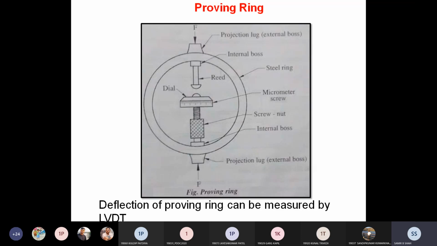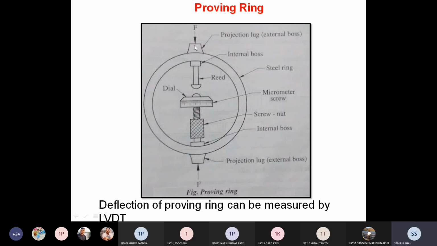I will show you briefly about the proving ring. The ring is made from steel material. In the inner portion of the proving ring, the micrometer screw nut and internal boss are there, and on the upper side of the proving ring there are two projection lugs.